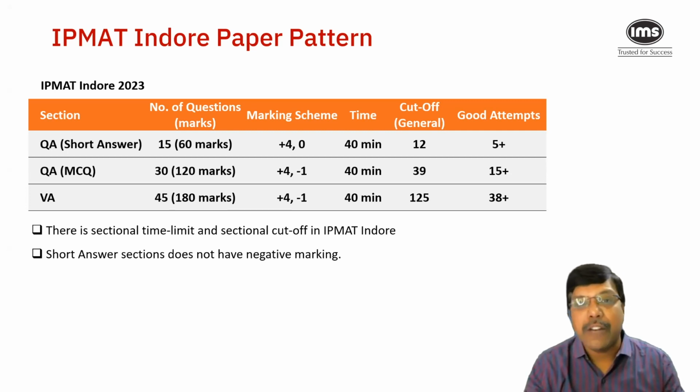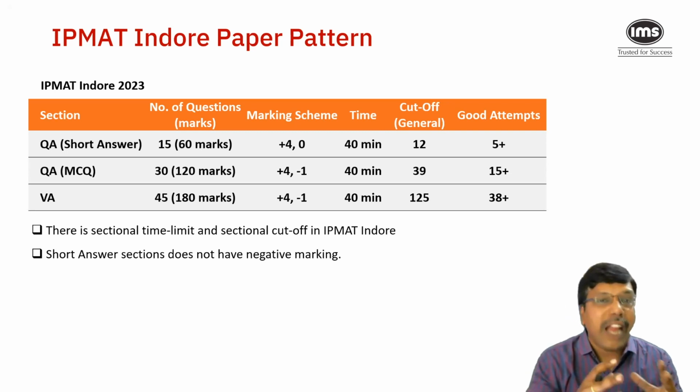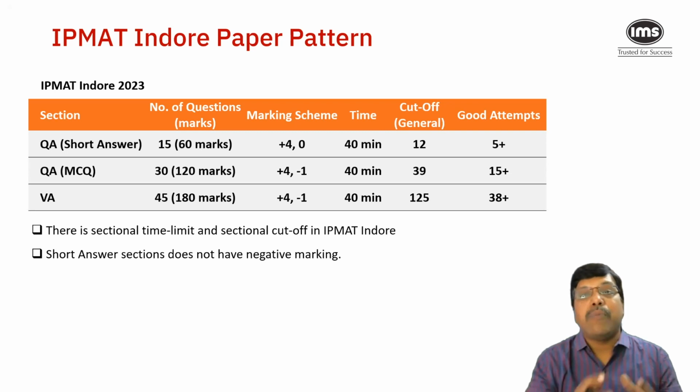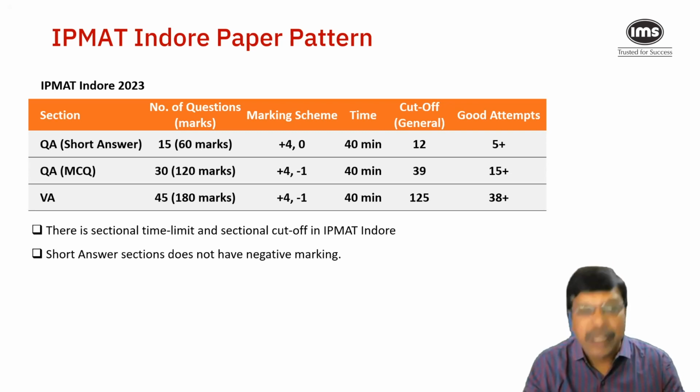Now, when you look at the quantitative ability multiple choice section, the number of questions was around 30 and they do carry negative marking. Each correct answer gives 4 marks and each incorrect answer attracts a penalty of 1, which makes the maximum score in the section 120 marks, and the announced cutoff stands at around 39, meaning a student who is able to answer around 15 questions with around 80% accuracy would have been able to cross the cutoff quite comfortably.